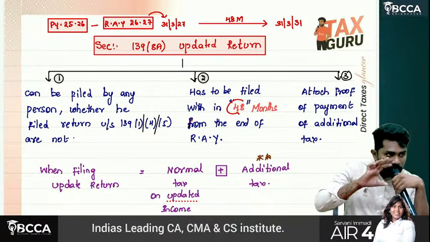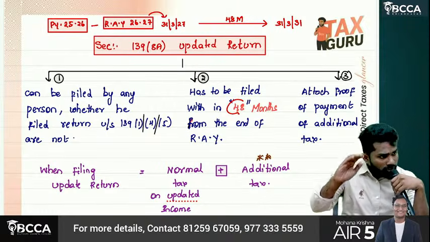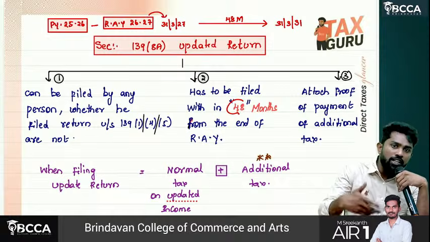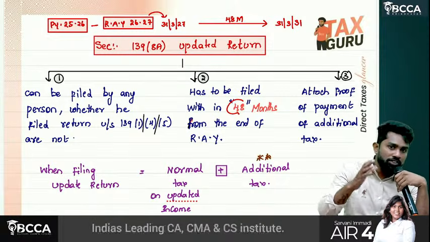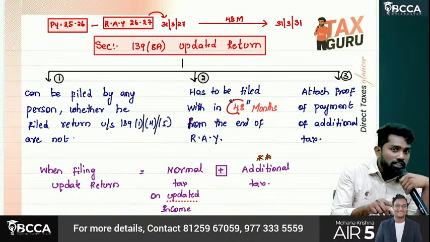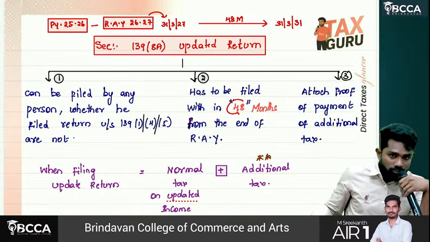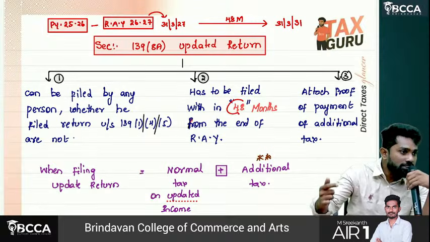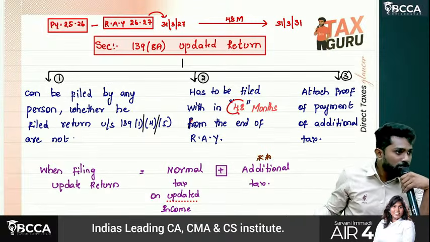Normally, when you file a return, whatever tax is applicable, 234A interest, 234B, 234C, that you have to pay normally only. Other than that, you should pay additional tax also. So only when you pay additional tax, you can file an updated return.